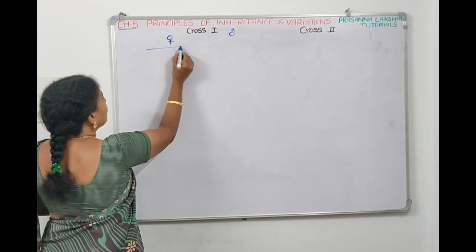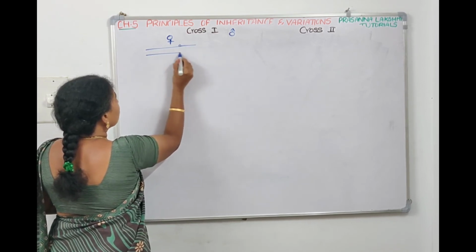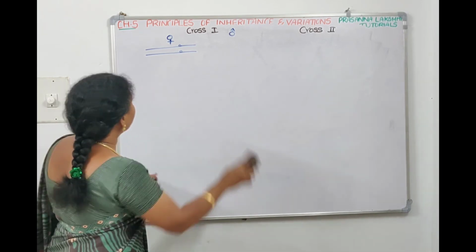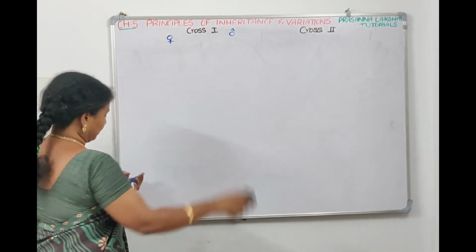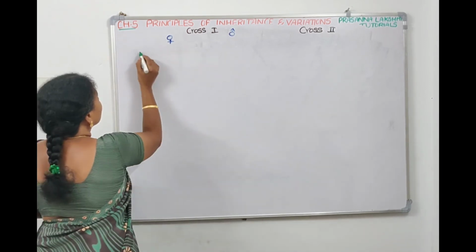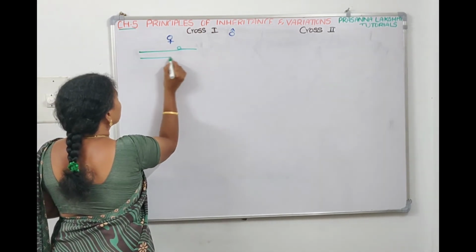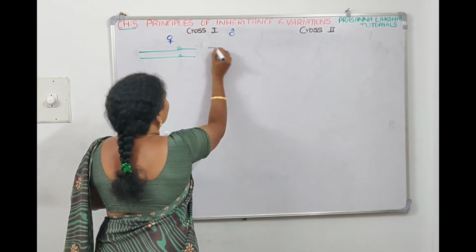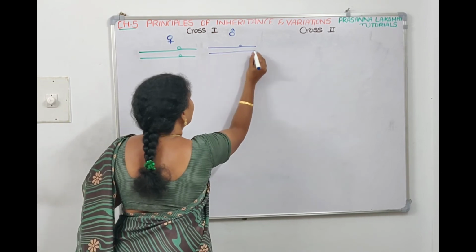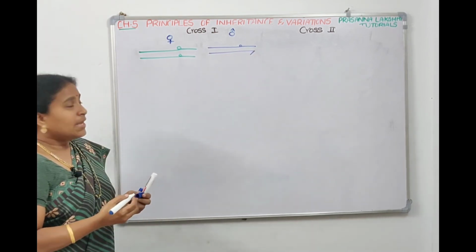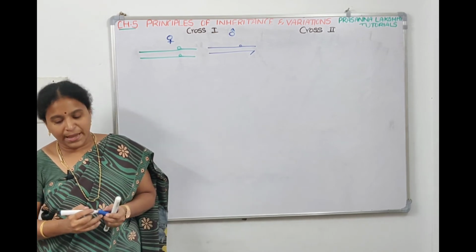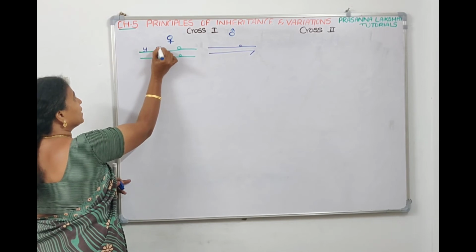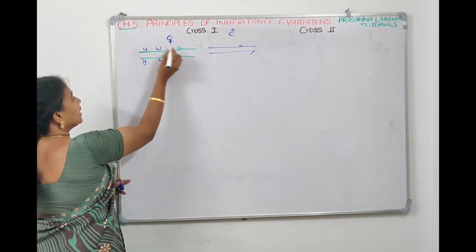Since, as I told you, he has selected the genes which are present on the X chromosome, female will have 2 X chromosomes, and the male will have 1 X and 1 Y chromosome. So he has taken the 2 genes which are present on the X chromosome. First he has taken yellow body, white eye, female it is.